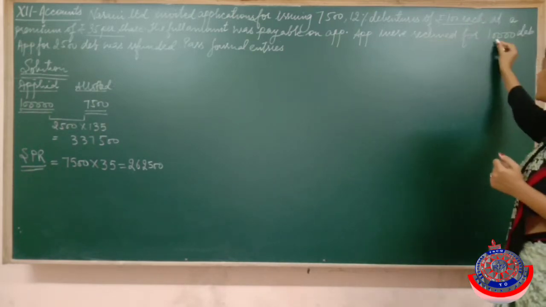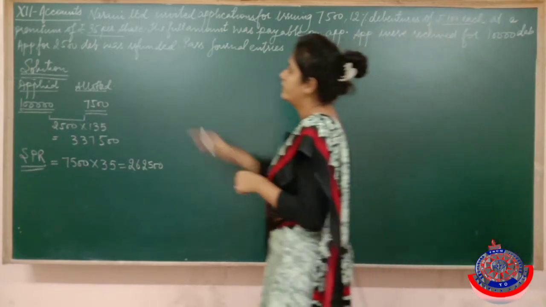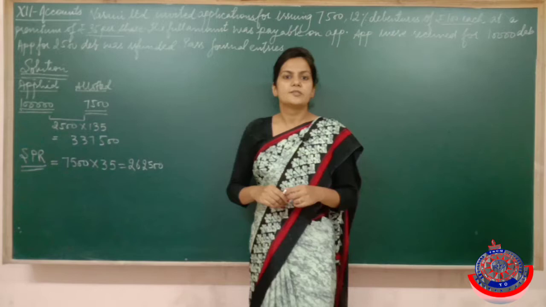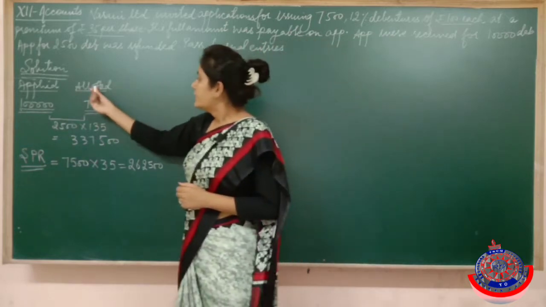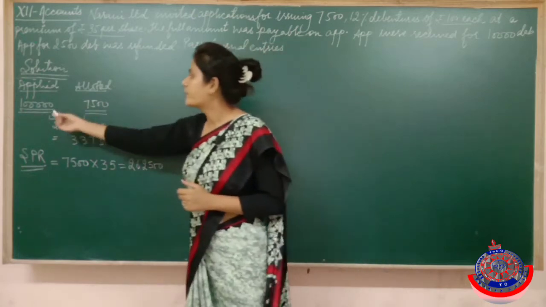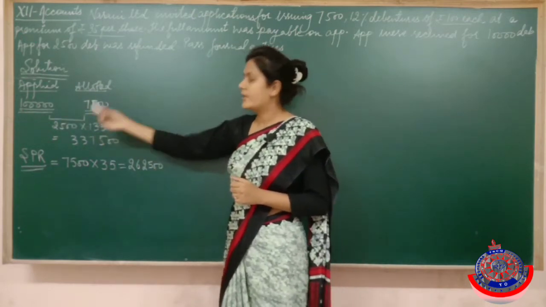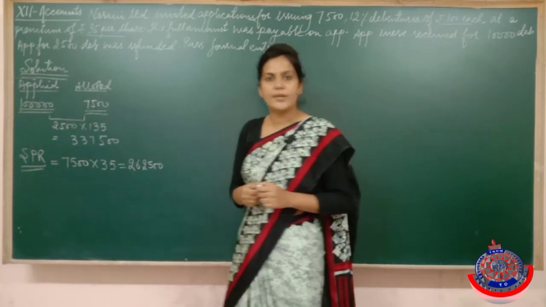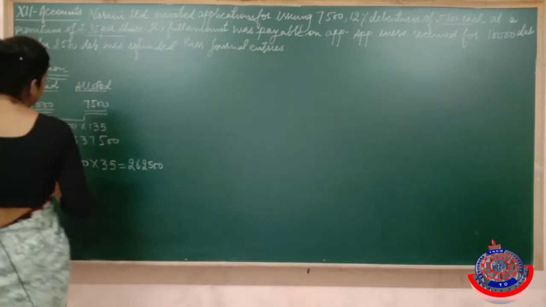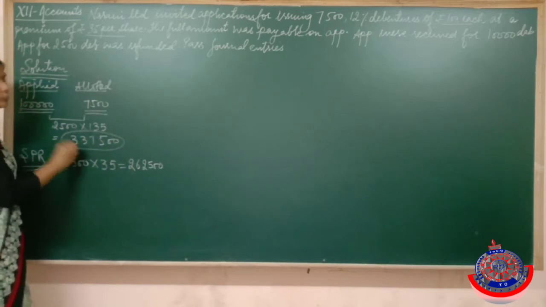Now applications were received for 10,000 debentures and applications for 2,500 debentures were refunded. So now see, you can give only 7,500 debentures but the public applied for 10,000 debentures. Got it? So how many debentures are extra? 2,500 debentures extra, and the public must have paid this much amount extra to us.